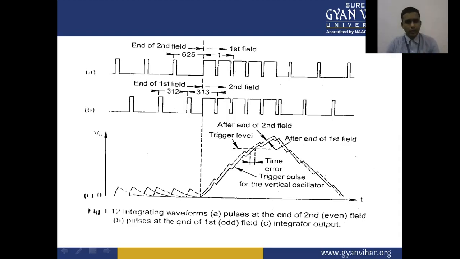The integrator output is shown, with the triggering level after the end of the second field and after the end of the first field. This is the trigger pulse for the vertical oscillator.